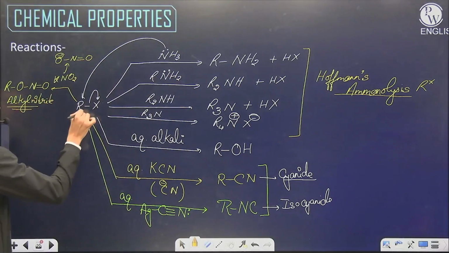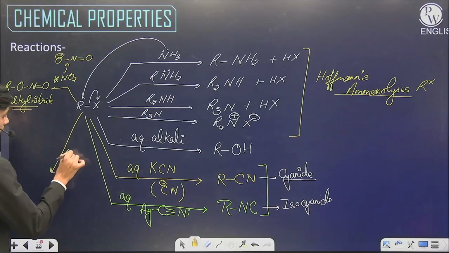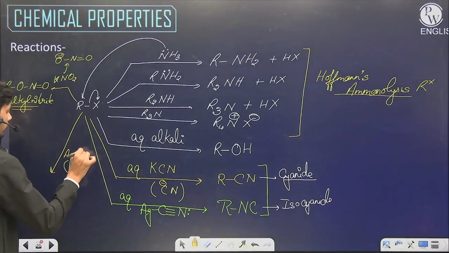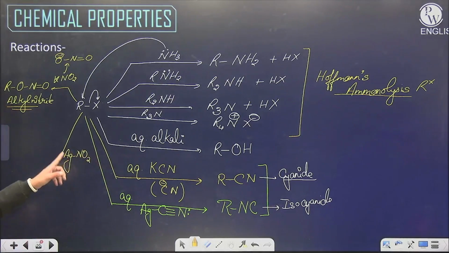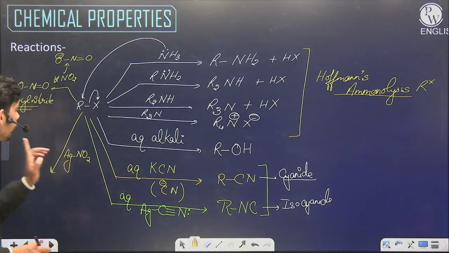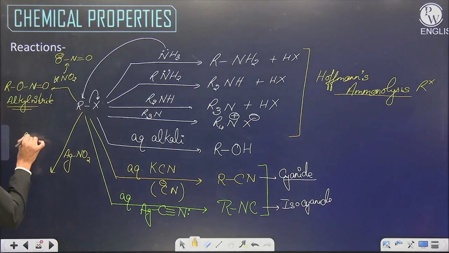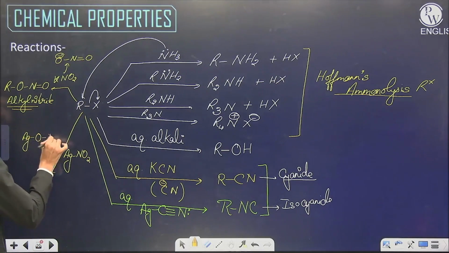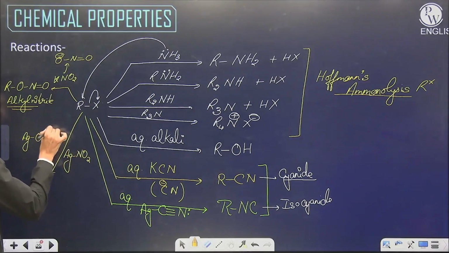But if we make it react with AgNO2, this does not have any more ionic character. It has a structure like this, and then this nitrogen is more powerful.